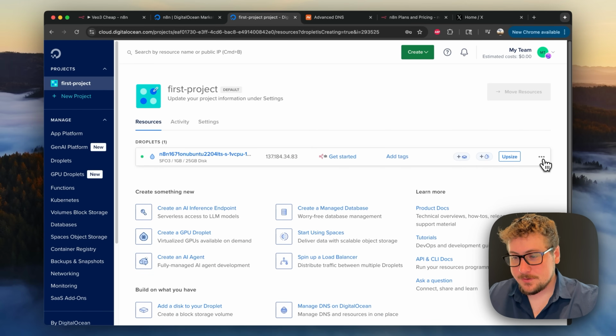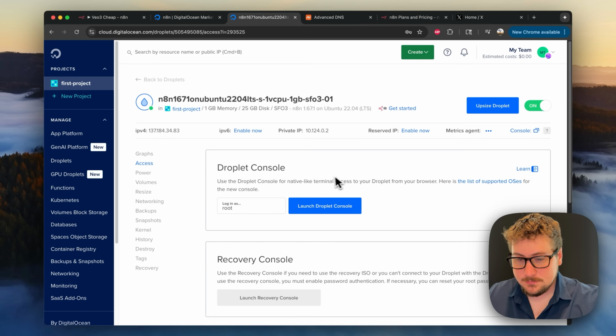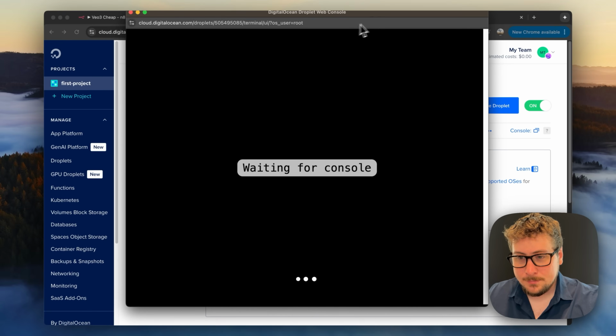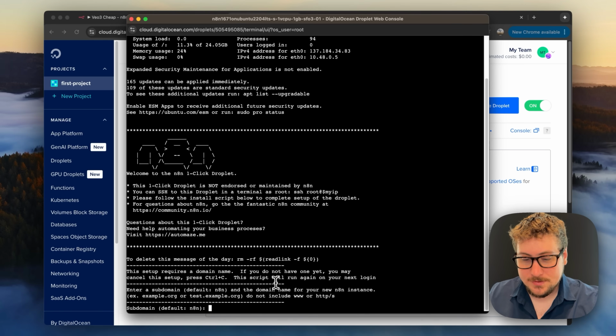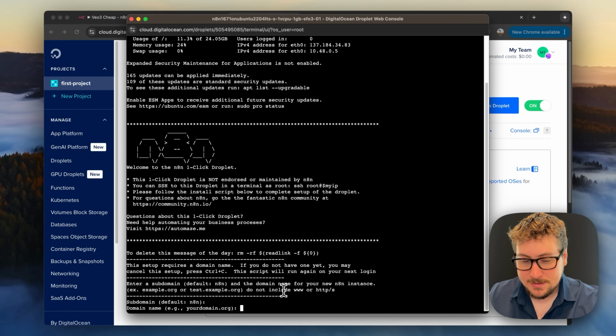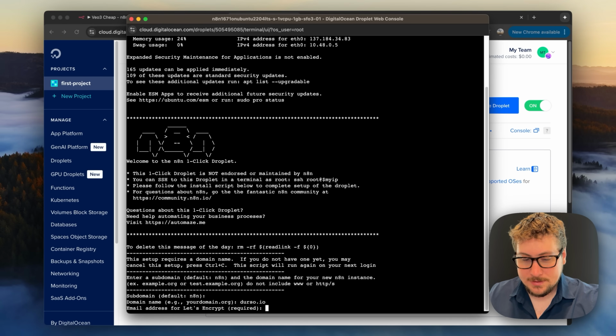Now back on DigitalOcean, you're going to hit these three dots, and then hit Access Console, which will pop this open right here, and you're just going to hit Launch Console. The first question it's going to ask is what subdomain you want, and I'm just going to hit Enter, which is going to default to N8N. Then you're going to have to type in your domain name, the one you connected. So I'm just going to be typing durso.io. Then I'm going to hit Enter.